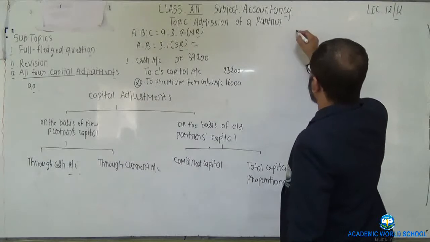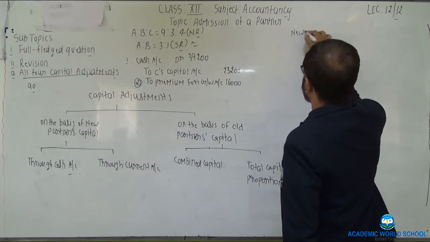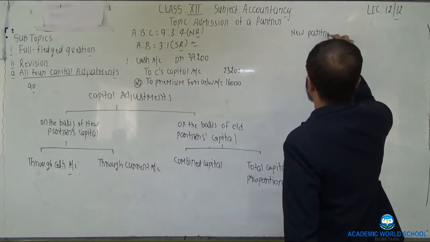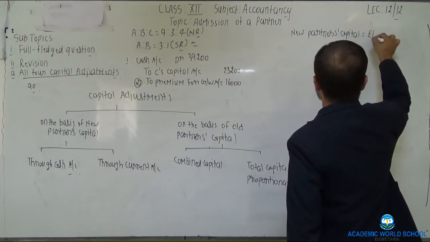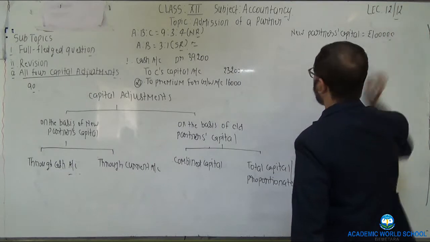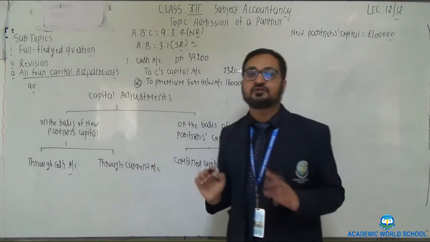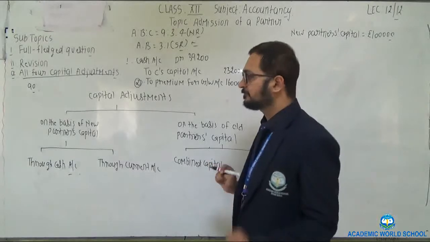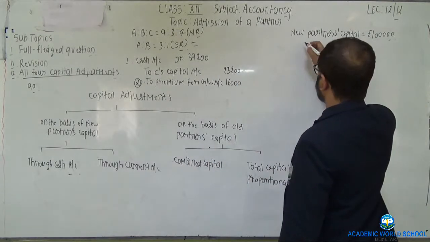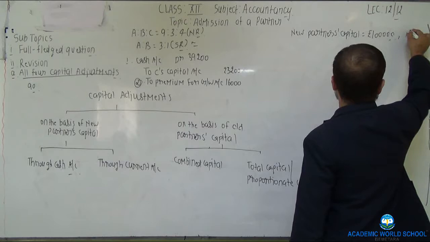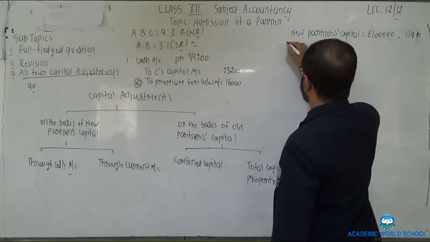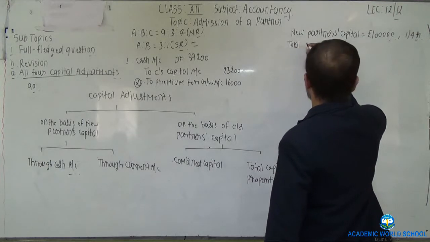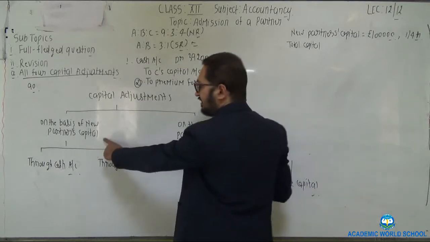Suppose new partner's capital which is given as rupees 1 lakh. He will bring 1 lakh rupees as his share of capital into the partnership concern. Clear? And he is having, for example, 1/4 as his profit sharing ratio. So, firstly, we need to calculate total capital on the basis of new partner's capital.